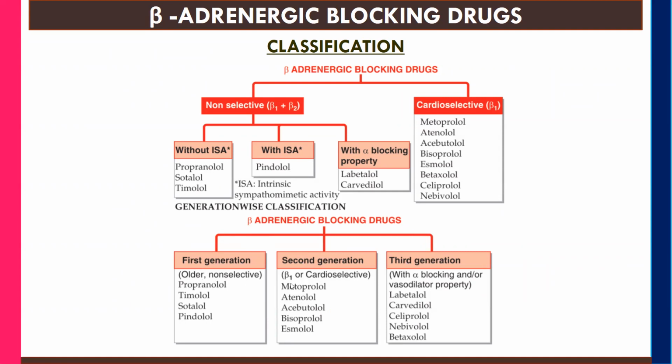Second generation is beta 1 or cardioselective. Cardioselective means basically they are going to be effective in the heart. They are selective for the heart: metoprolol, atenolol, acebutolol, bisoprolol, esmolol. Third generation means along with blocking the beta receptor, they are also going to block the alpha receptor, or have a vasodilator property. Examples are labetalol, carvedilol, celiprolol, nebivolol, betaxolol.